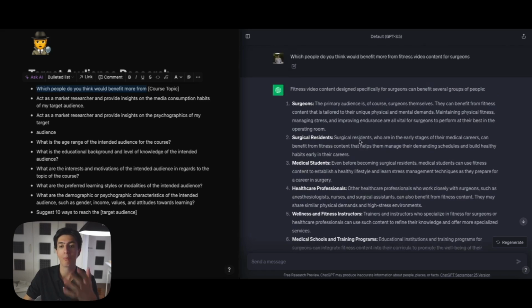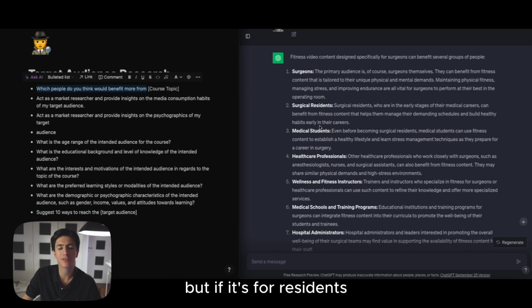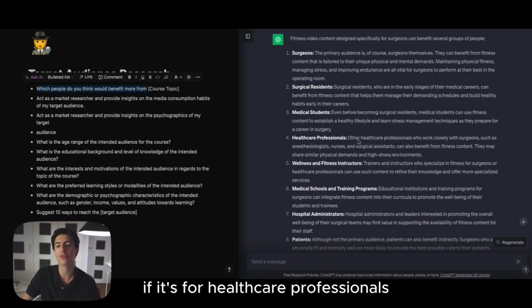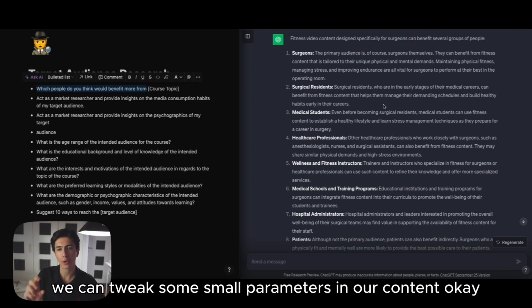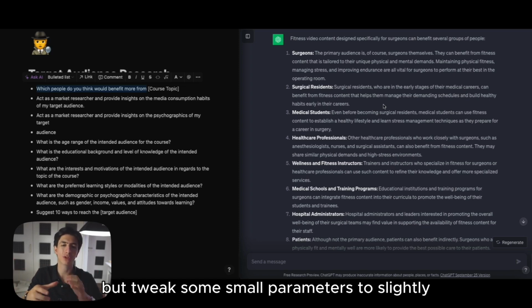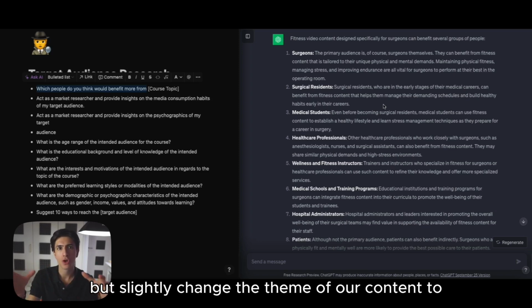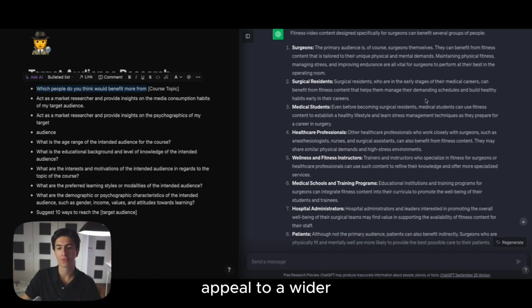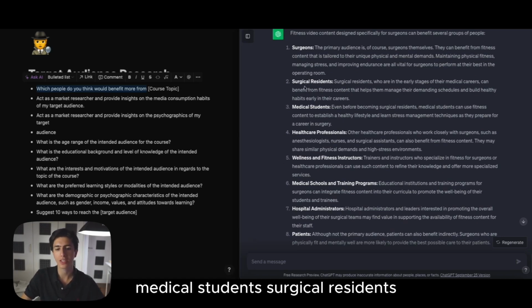So for example, before we entered this prompt, we would think, okay, my program fits only surgeons, but it fits residents, it fits medical students, it fits healthcare professionals, and in the future we can tailor our content. We can tweak some small parameters in our content, not deviate from our core subject, but slightly change the theme of our content to appeal to a wider demographic, right? So healthcare professionals, medical students, surgical residents, all that stuff.